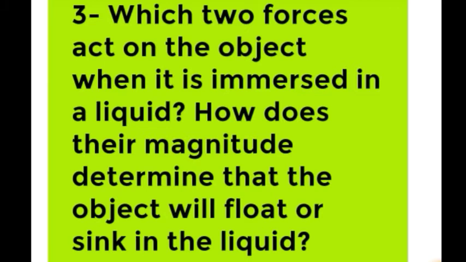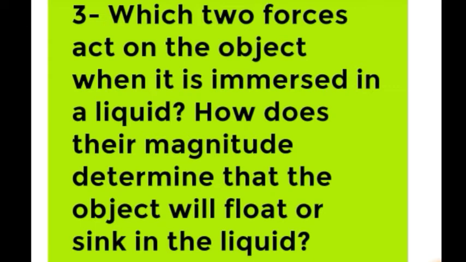In case number 1, when the weight of the object W is greater than the buoyant force Fb, what happens? If the weight is greater than the buoyant force, the object will sink in the liquid, because when the density of the object is greater than the density of the liquid, the object will sink. And in the second case, when the weight of the object is less than the buoyant force, what happens?